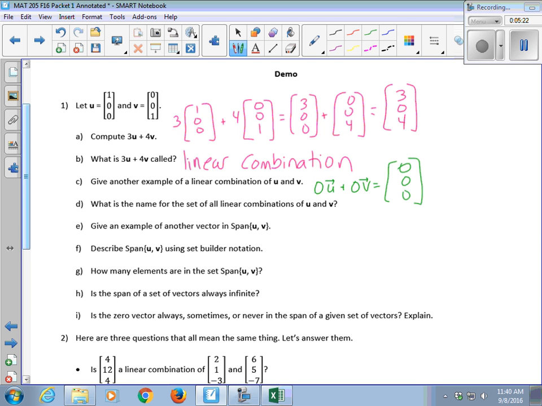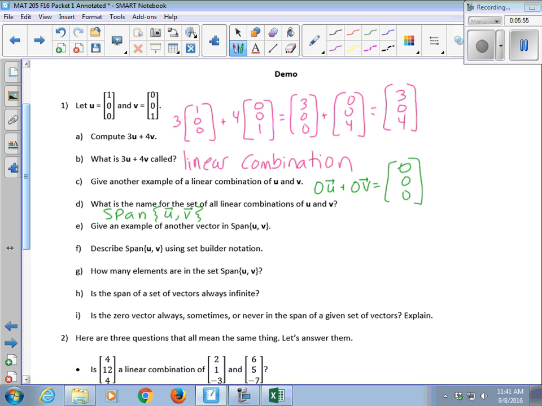That would be the span. The span, yep. It's the span of the two vectors u and v. Now, in your textbook, when they are using vectors, their notation is to make the letter bold, right? When I write on the board, I don't want to copy over my letter 15 times to make it look bold, so I put a little arrow over the letter to mean that it's a vector.